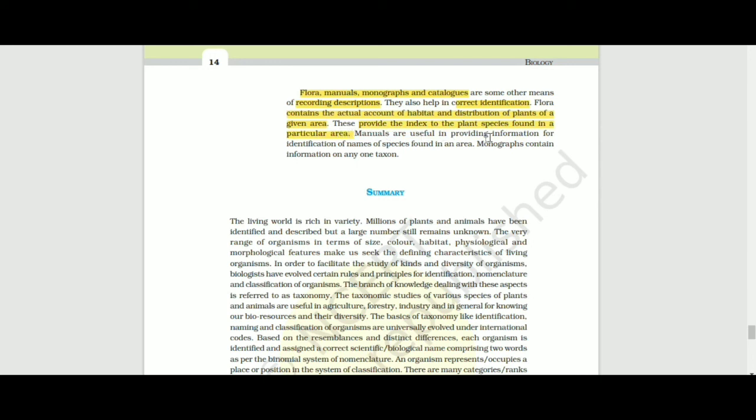Manuals are useful for providing information for identification or names of species found in the area. Manuals are used for providing the information for identification of names of those species which are found in the particular area. Monograph contains the information of only one taxon.